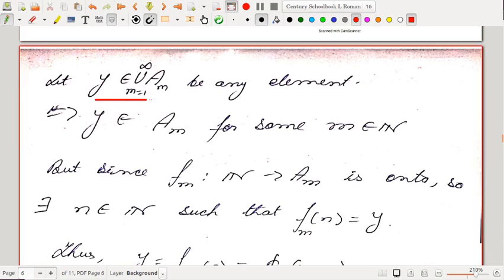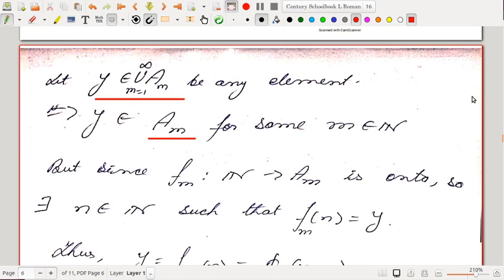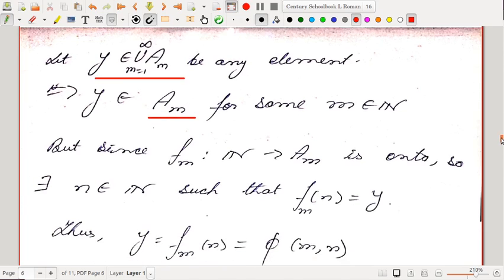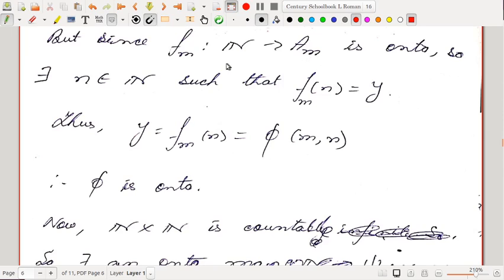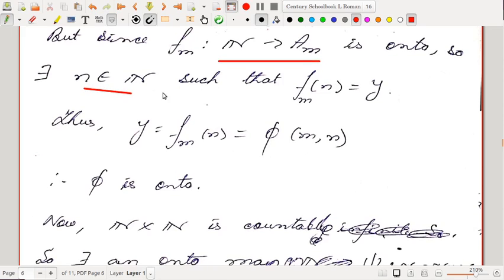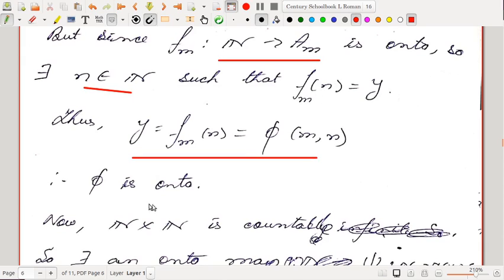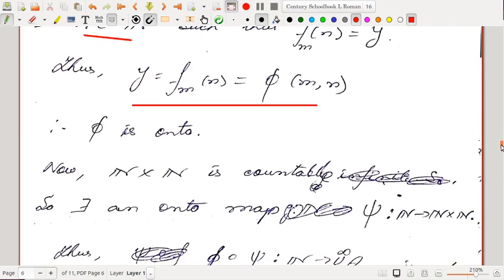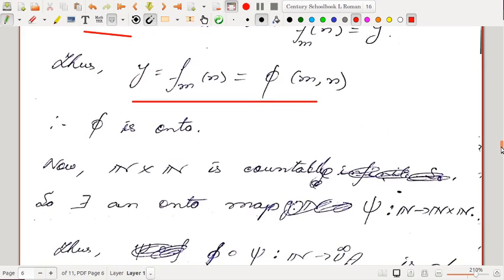Let us start with an element in the union, then y belongs to A_m for some m. But already f_m from N to A_m is onto. So there exists an element n inside the natural numbers such that f_m(n) is y. So y is nothing but phi of (m, n), so phi is onto. So we have shown that phi from N cross N to the countable union is onto.